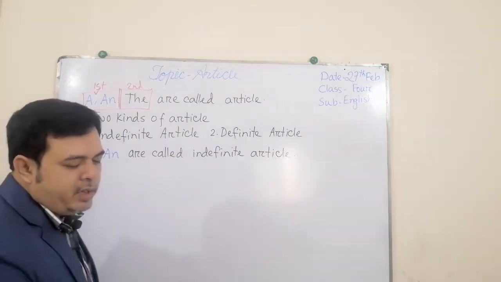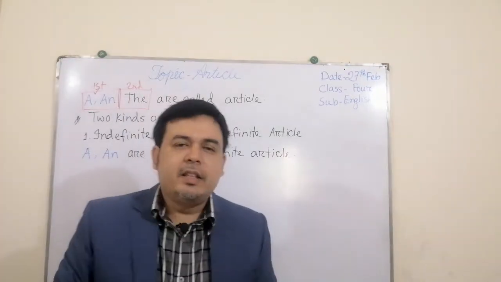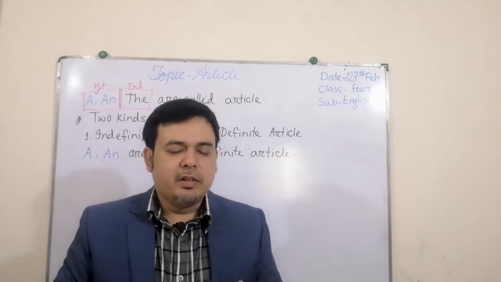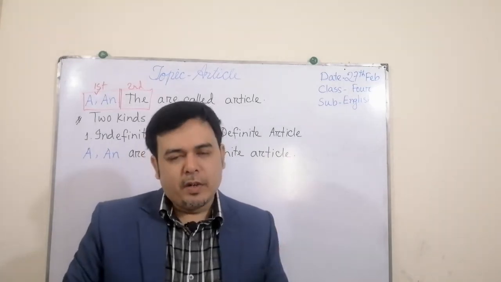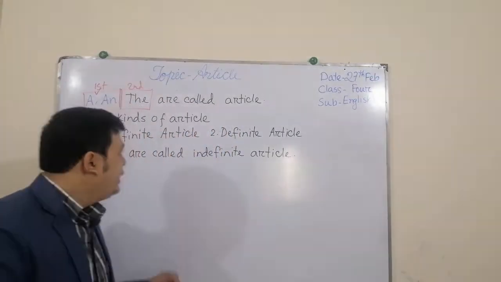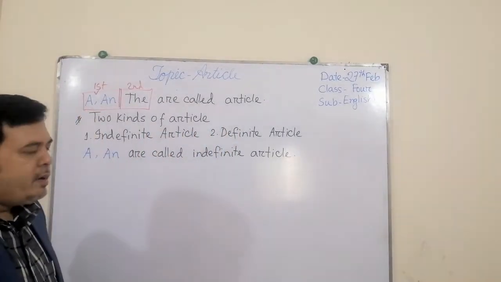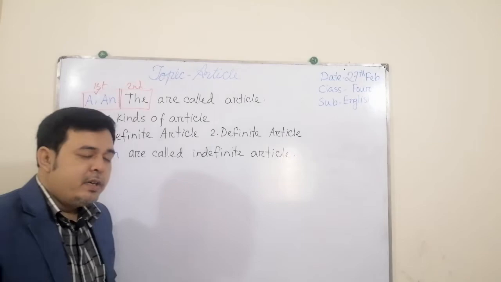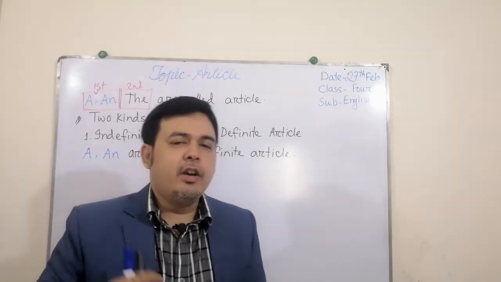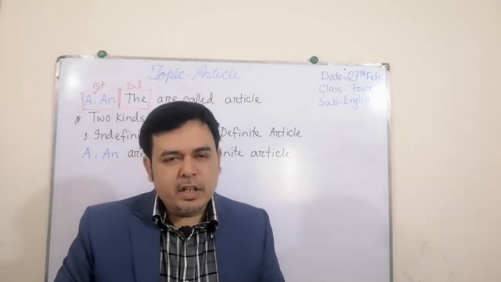You know that indefinite means there is nothing definite, nothing confirmed. It may be, it is not fully confirmed. So these are called indefinite, and A and AN have the same meaning, but their uses are different.